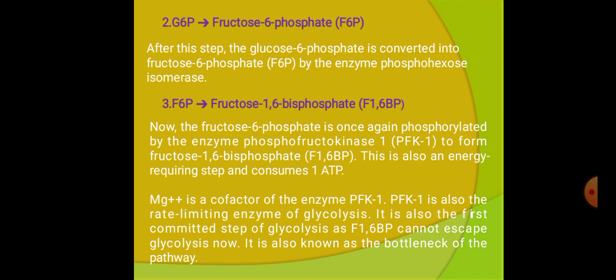In the third reaction, fructose 6-phosphate is converted into fructose 1,6-bisphosphate. Once again, the substrate is phosphorylated. The enzyme phosphofructokinase catalyzes the above reaction. Here also, one ATP molecule is utilized to donate a phosphate. This is the rate limiting step in the glycolysis pathway. The enzyme is also used in the regulatory mechanism.